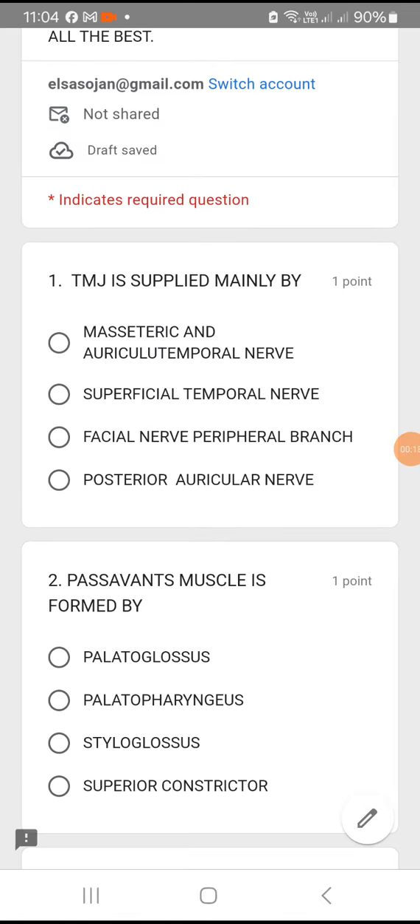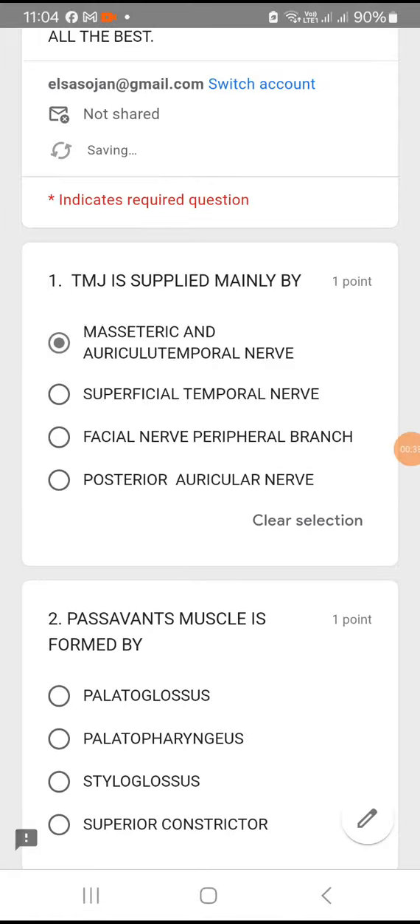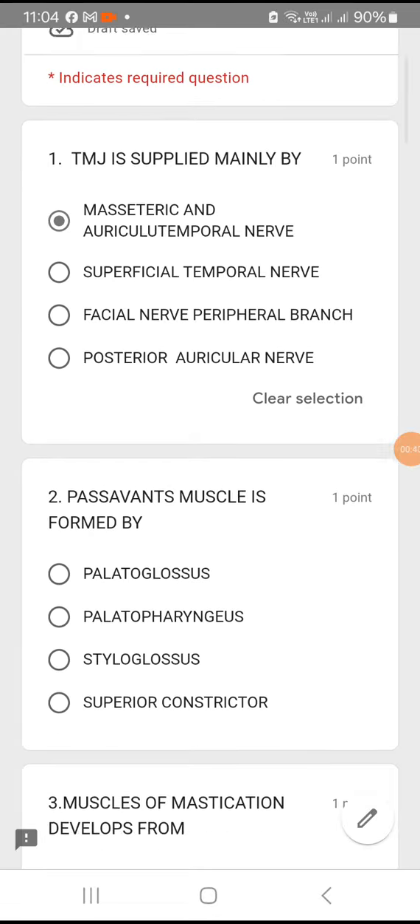So coming on to the first question, TMJ is supplied mainly by: first option, masseteric and auriculotemporal nerve; second, superficial temporal nerve; facial nerve and peripheral branch; and posterior auricular nerve. So the correct option is TMJ, temporomandibular joint, is supplied by option A, masseteric and auriculotemporal nerve.